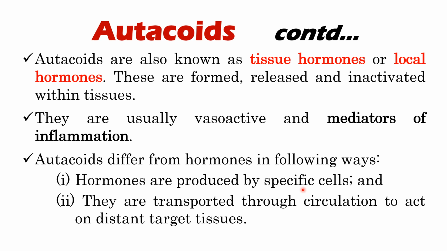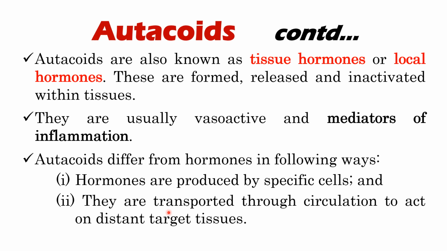Hormones are also transported through circulation to act on distant target tissues. Another property of hormones is that upon being released from the site of synthesis, they must first travel through the bloodstream and act on a target tissue that is distant from the site of synthesis.